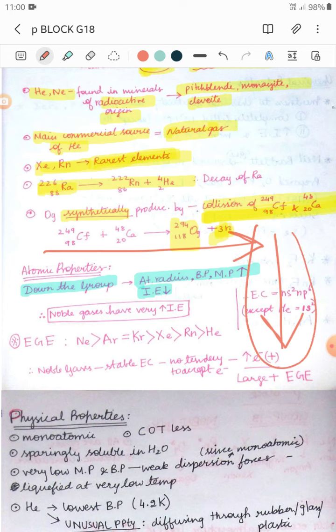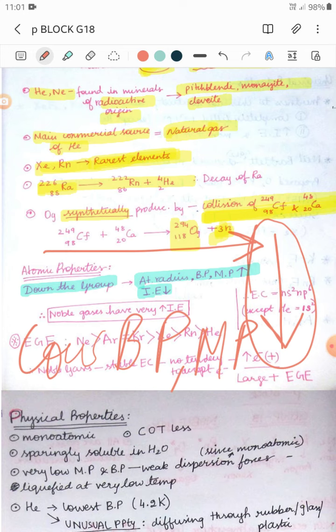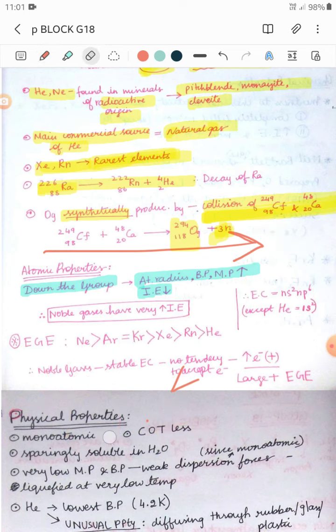The noble gases have low boiling points and melting points, and high ionization enthalpy. We learn the atomic properties in the order down the group: atomic radius increases, boiling point and melting point increase, and ionization enthalpy decreases. So the noble gases have the lowest boiling point, lowest melting point and low radius, and very high ionization enthalpy.